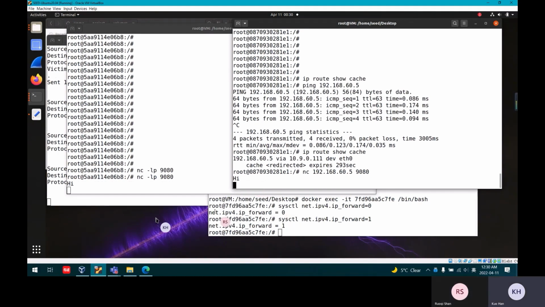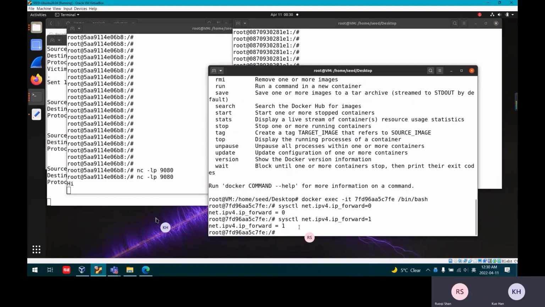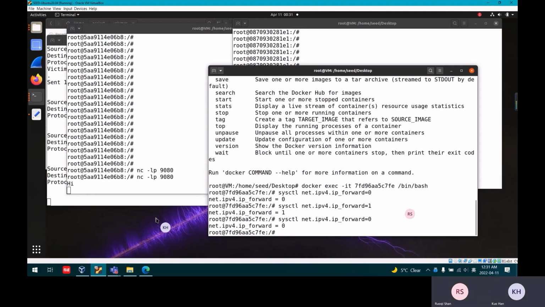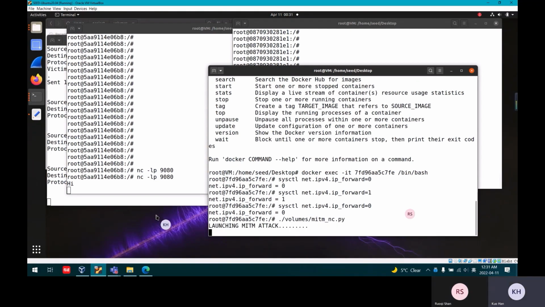Then we need to use a malicious router. Then the attack is launching.